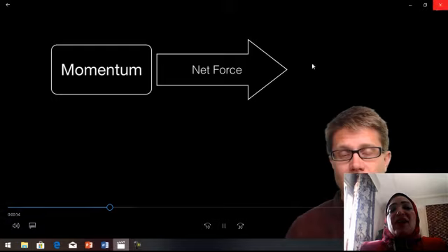Okay, so if I increase the net force applied to the car, for example, the net force increases, so the velocity increases, so the momentum increases. By the way, this video will be uploaded to the site, inshallah.